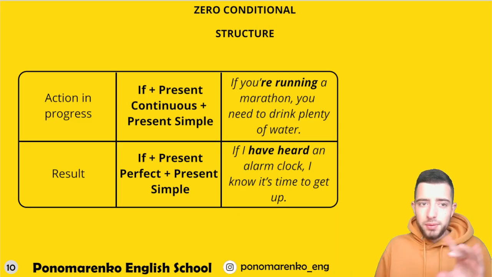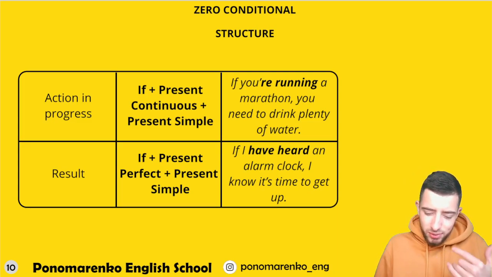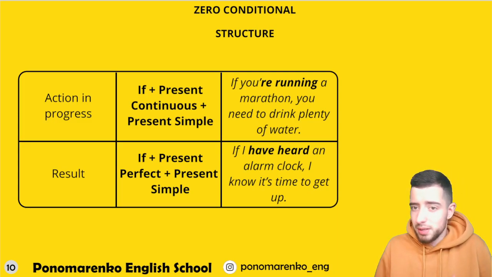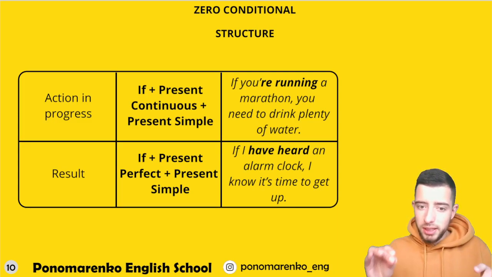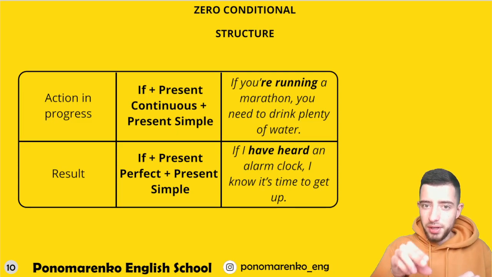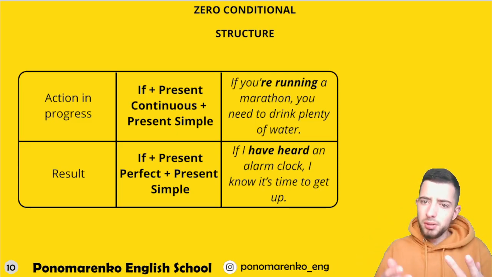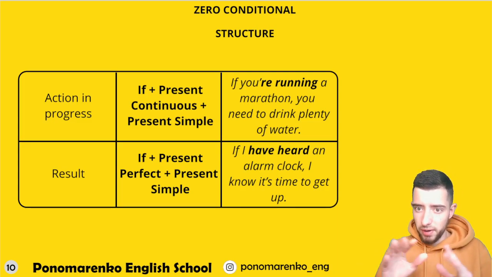Okay, so you notice this duration, this progress. If you are running, this running takes time, so it's better to use continuous here instead of just simple. So it's not a problem, but anyway, follow this collocation, follow this construction. If present, this one matters, and you can change this formula only in the subordinate clause, only after if, not in the other part. So present simple, continuous, perfect, but the main clause is in the present simple, forever.